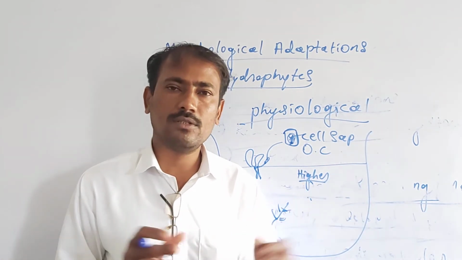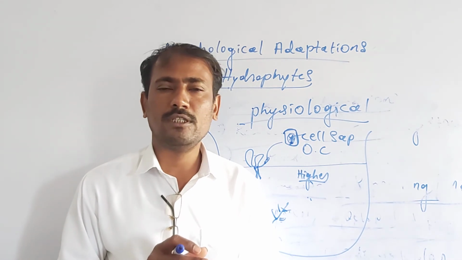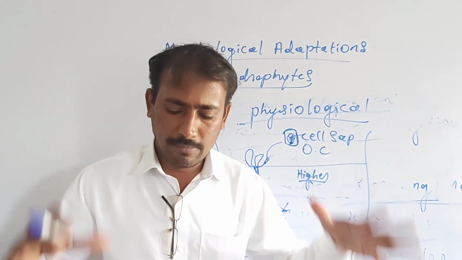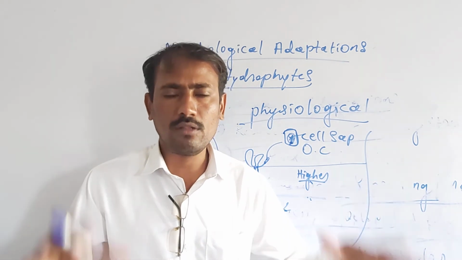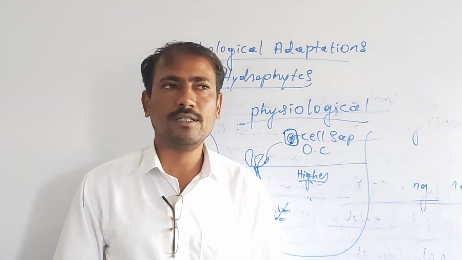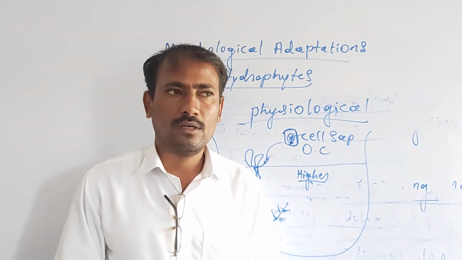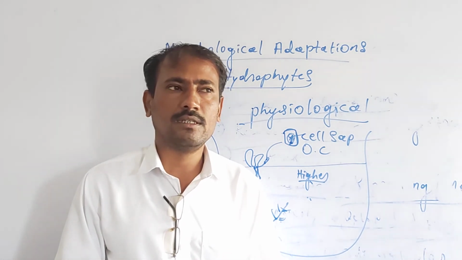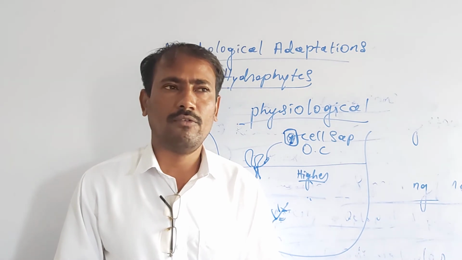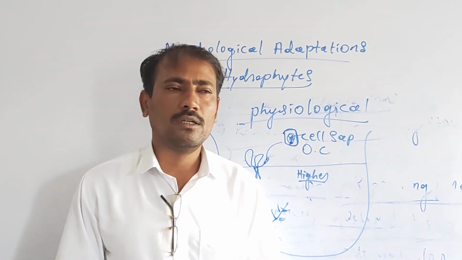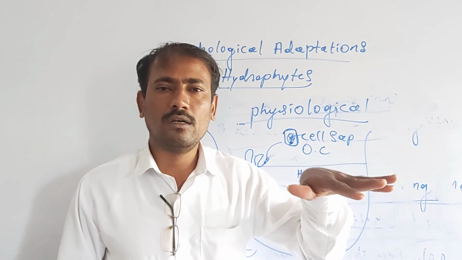Another physiological response of these plants is that almost all the submerged hydrophytes do not undergo transpiration. A very rapid rate of transpiration is observed in the free floating hydrophytes.